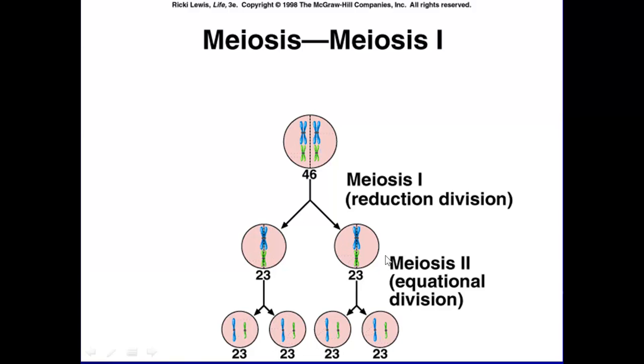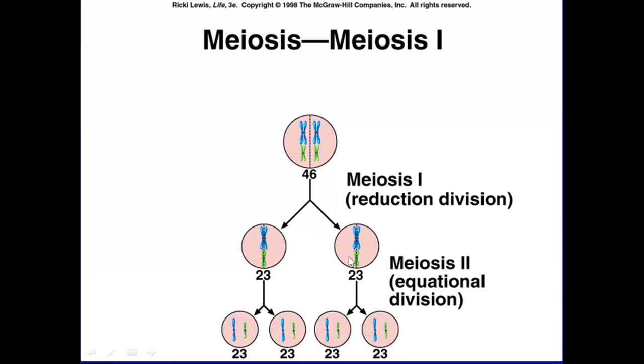After the next step, meiosis 2, you take this cell right here and separate it into 2 other cells. And you see they only have 1 copy of each chromosome. And here as well, it's separated into 1 copy of each chromosome. So you start with 1 cell. After the first step, you have 2.